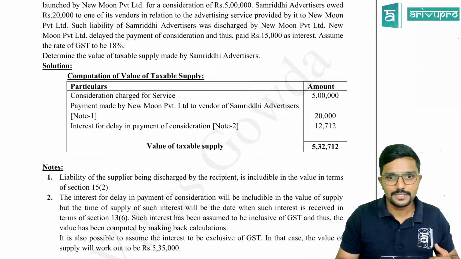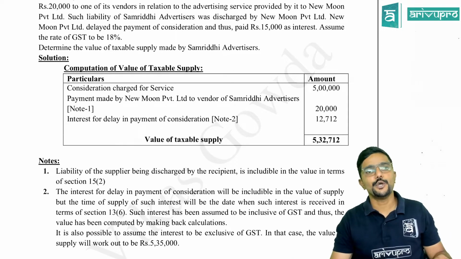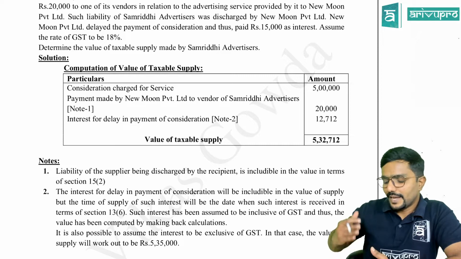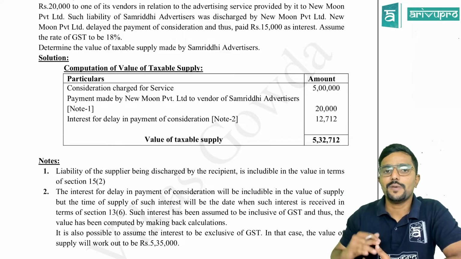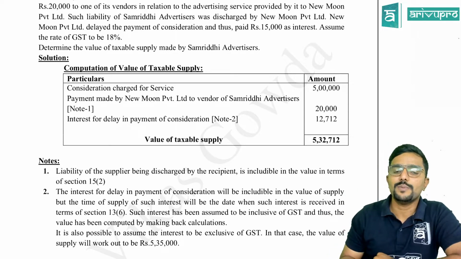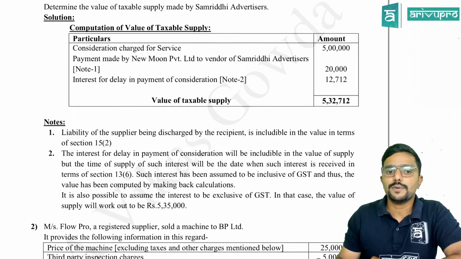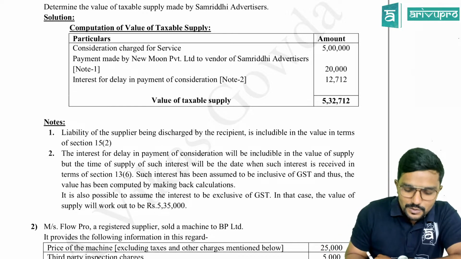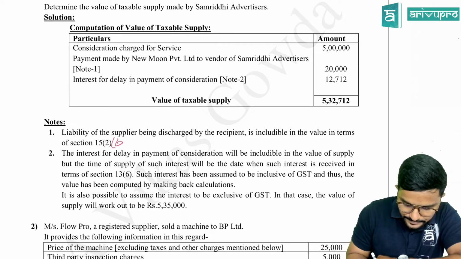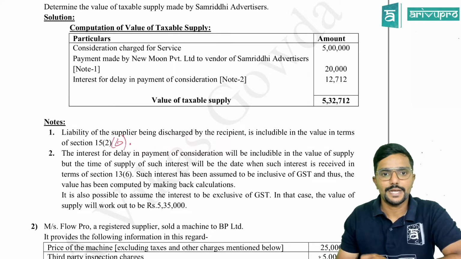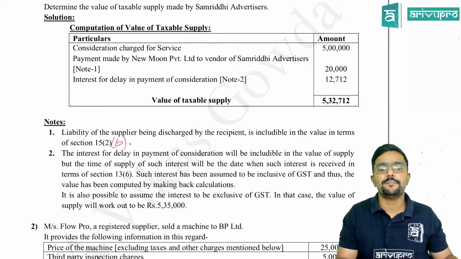Agree? Yes, sir. But as per section 15.2, there are some inclusions which we need to do. So the liability of the supplier paid by the recipient. Should we add it? Yes, we have to add it. How much? 20,000. You can see I have given a note for it. The liability of the supplier being discharged by the recipient is includable in the value in terms of section 15.2. If you know the clause, you can mention that also. That is 15.2(b), liability. Okay, sir.